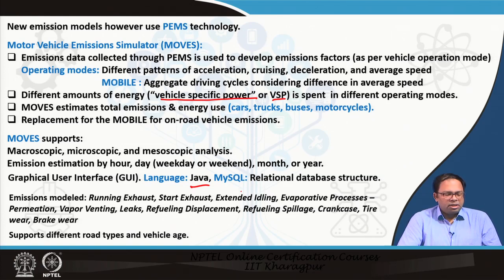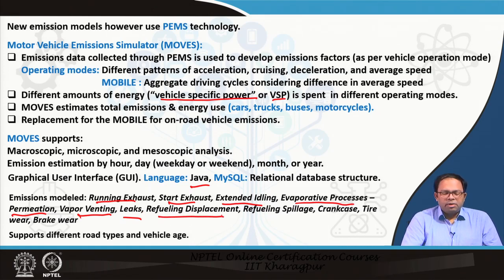The emissions are modeled, different kinds of emissions are modeled, like the running exhaust, that means when the vehicle runs what kind of emissions come out, and the start exhaust. Usually in MOBILE, both start and running exhaust are measured, but along with that it also measures extended idling, evaporative processes and permeation, vapor venting, leaks. That means when at certain temperatures the fuel vaporizes and a certain amount of fuel vapor comes out, which is also a sort of emission.